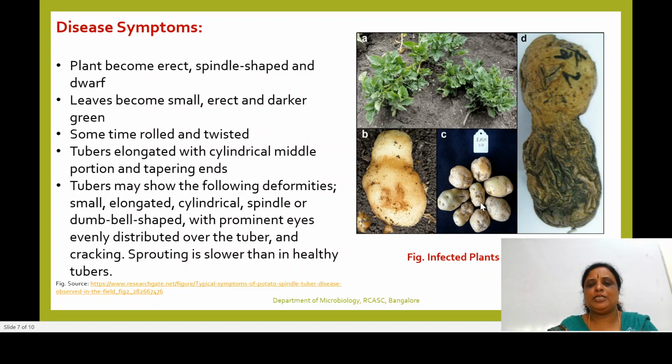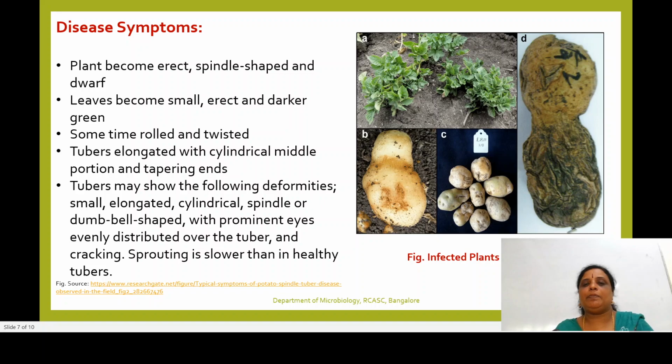Some of the tubers may also get cracked. You could see the tubers which have cracked. Sprouting is lower than that of healthy tubers. Sprouting, in the sense of germination of this tuber, is comparatively slower than that of a healthy one.